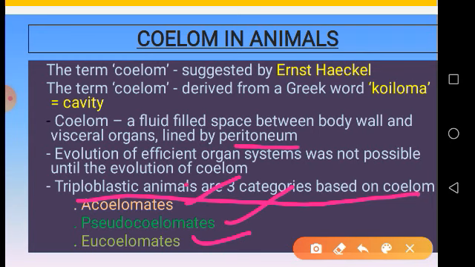Don't get confused that eucoelomates are another type. It is a combined word signifying schizocoelomates, which come under protostomes, as well as enterocoelomates, which come under deuterostomes. That difference we need to understand.